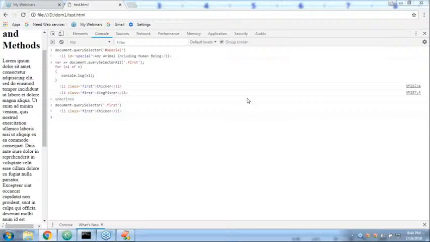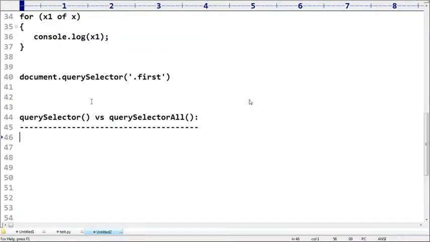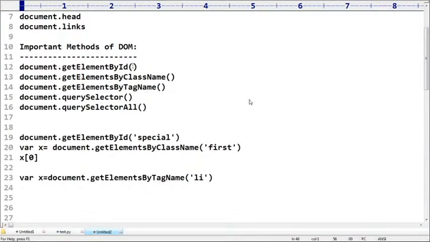What is the doubt? Get element by ID and query selector. Yes, both the things are the same. The only difference is that with get element by ID, we just have to specify the ID. Have you observed? It is an HTML ID, so you can provide the direct ID value.